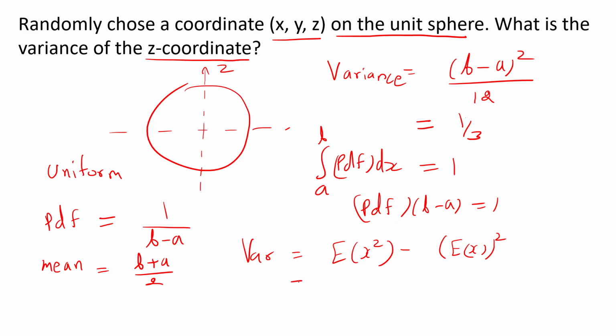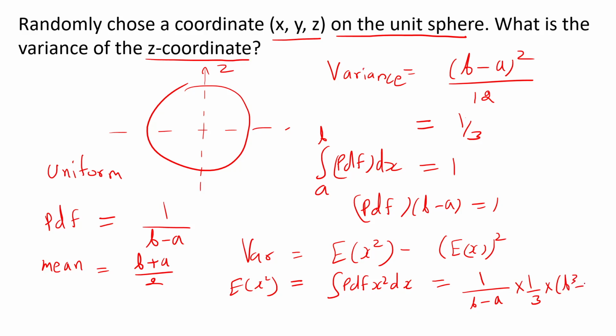The expected value of x squared is the integration of PDF times x squared dx. The PDF is the constant 1 by (b minus a), and the integration of x squared is 1 by 3 times x cubed, evaluated as b cubed minus a cubed.